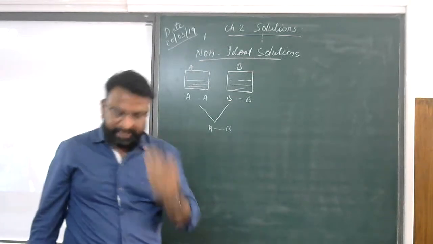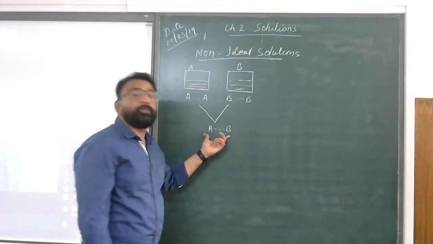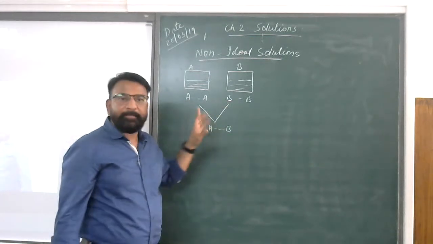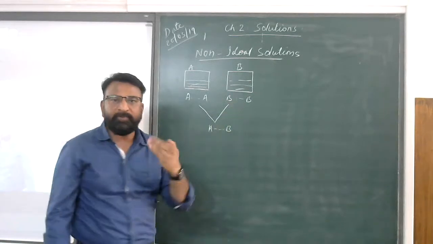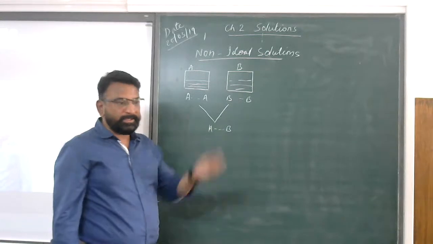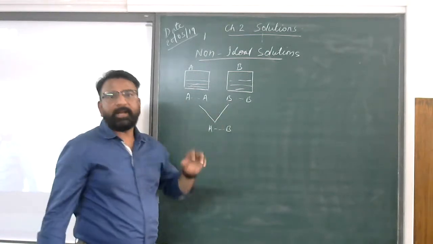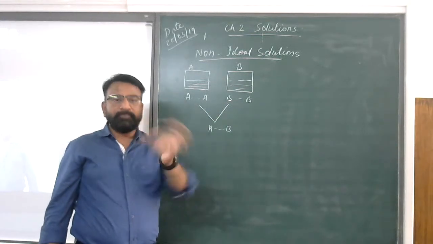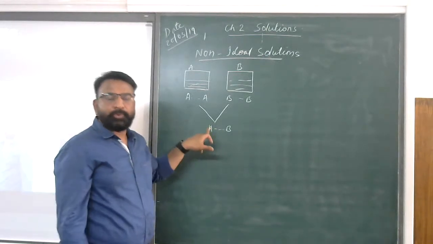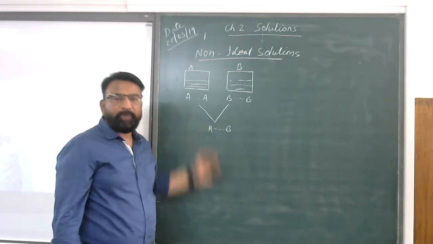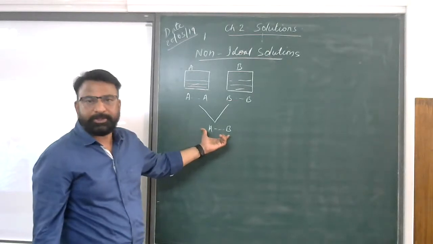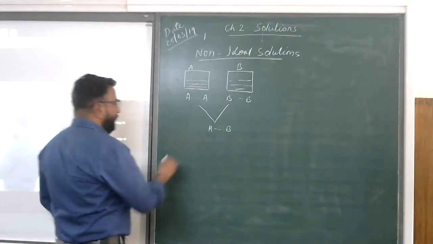Now, the next thing is that if you talk about the force of interaction between A and B, if it is greater than AA and BB, then what will happen to the vapor pressure? Or if the force of interaction between AB is weaker as compared to AA and BB, then what happens? So we will discuss that these are two different phenomena, two different forces of interaction, and what will happen to the vapor pressure when there are different interactions. So let's discuss the first thing.